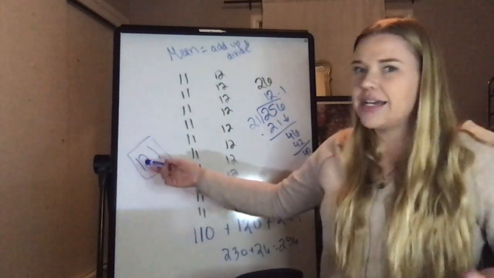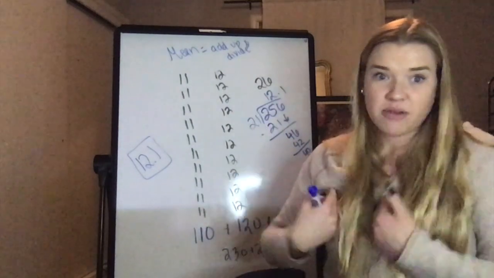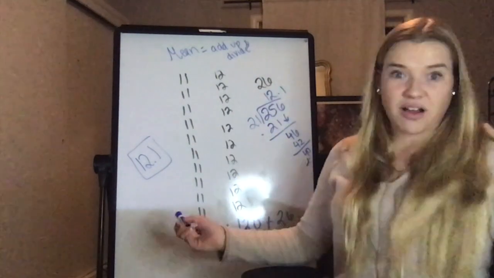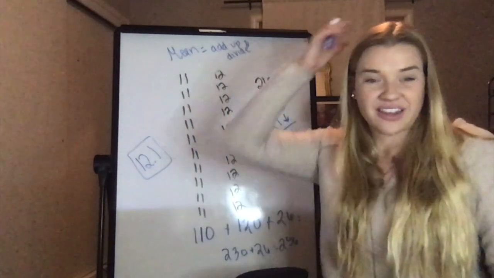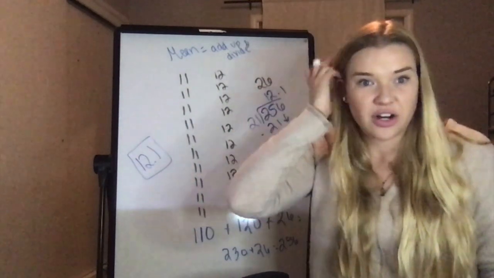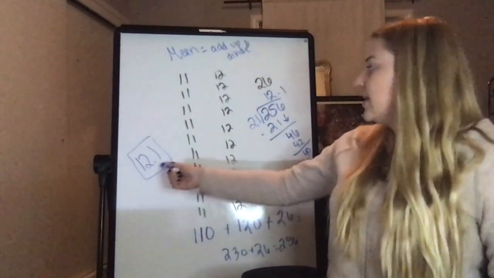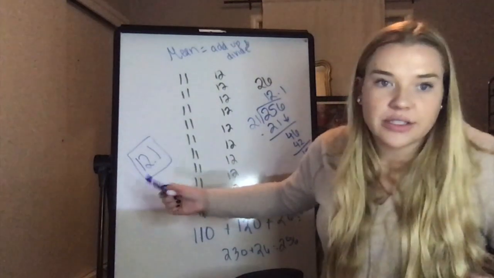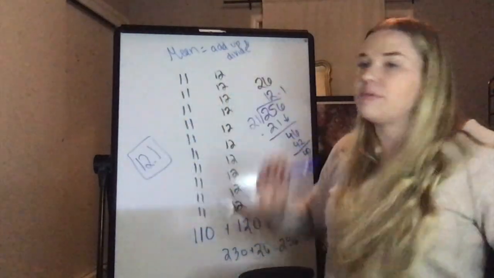This is a number that we don't have on this board. Nobody is 12 and 1/10 of a year. So this is older than every single kid in my class, and it's younger than me.